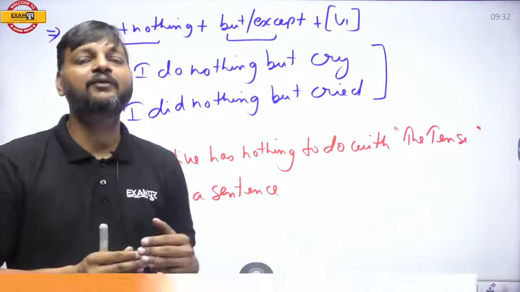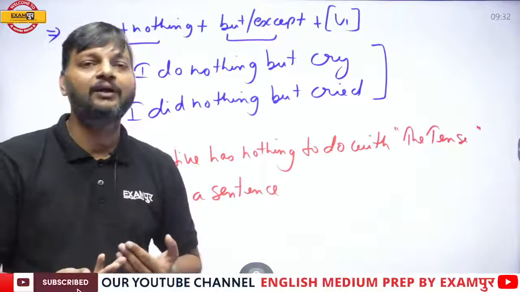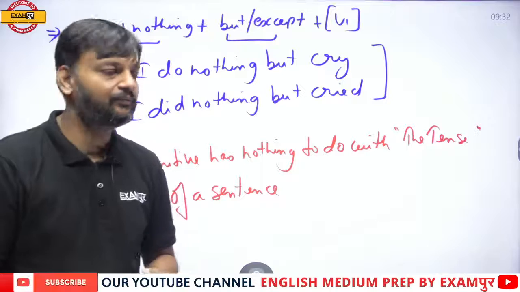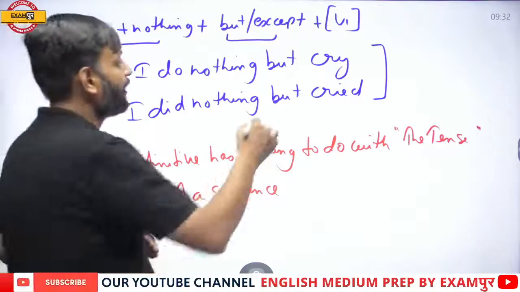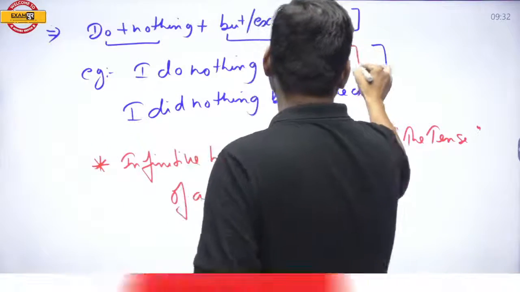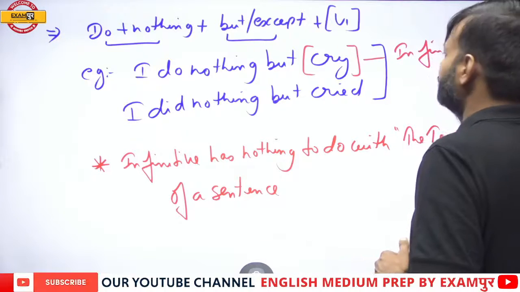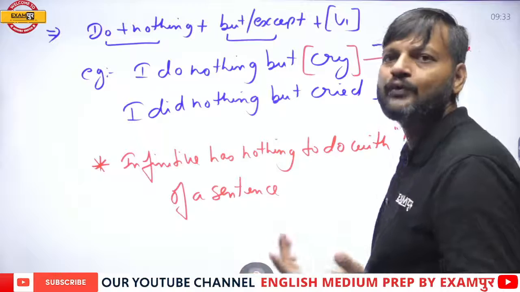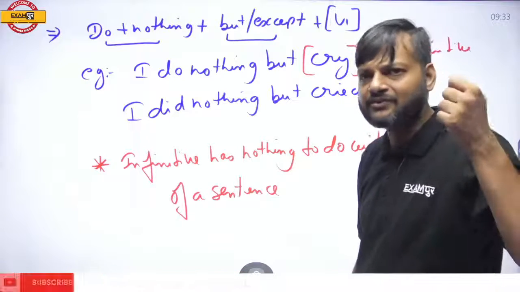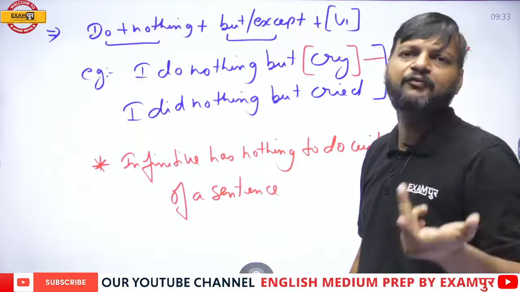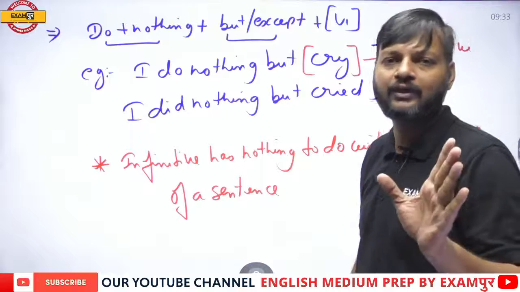Okay? Infinitives are just like any other word that has nothing to do with the tense. So here cry is infinitive. It has nothing to do with the tense. Infinitive is just infinitive. Infinitive is first form of verb and it has nothing to do with the tense.